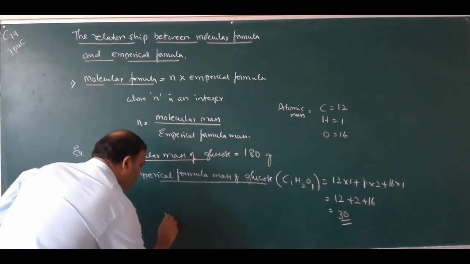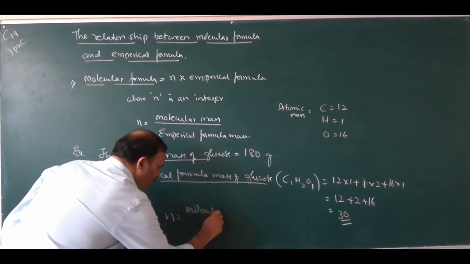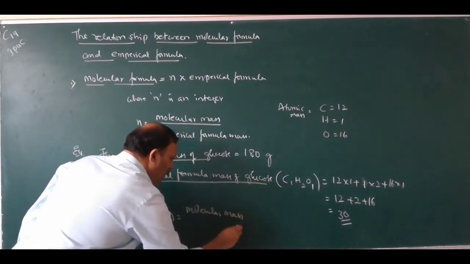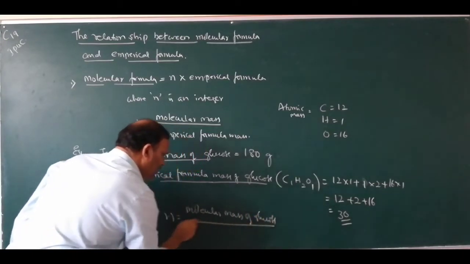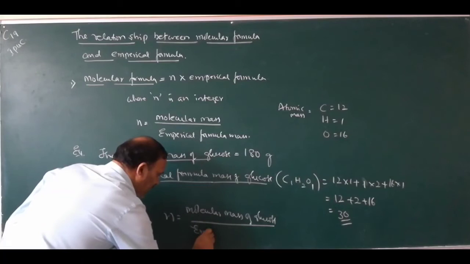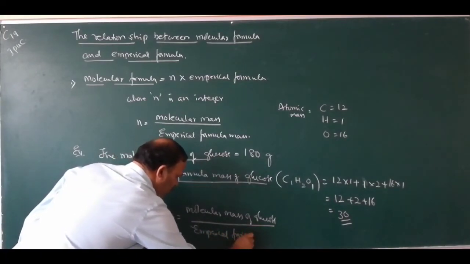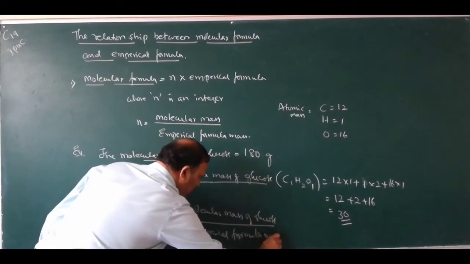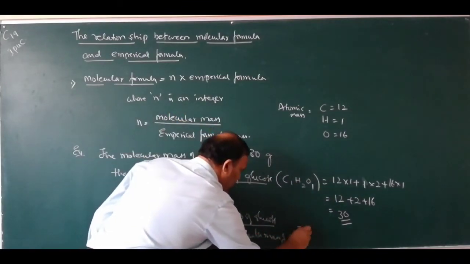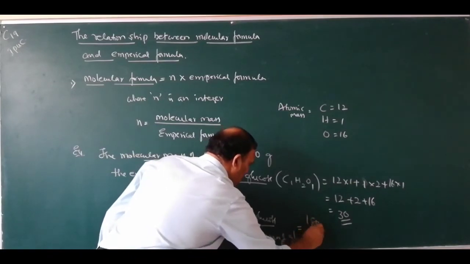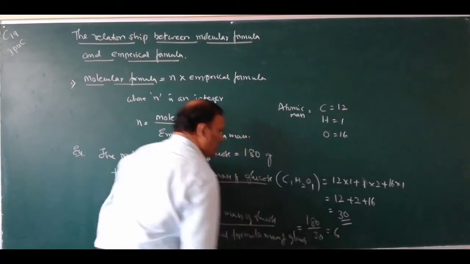Then what is n equals? n equals molecular mass of glucose divided by empirical formula mass of glucose, that is equals 180 divided by 30, that is equals 6.